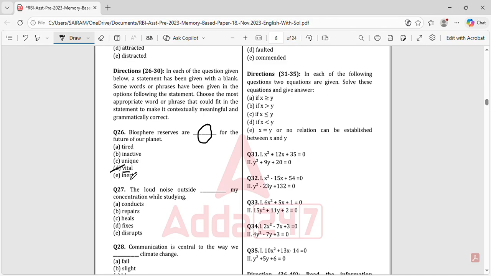See, biosphere reserves are dash for the future of our planet. It is telling how necessary they are. When it is telling it is much important or it is much needed, then the most suitable word that we can add is vital, right? Like that you have to check.